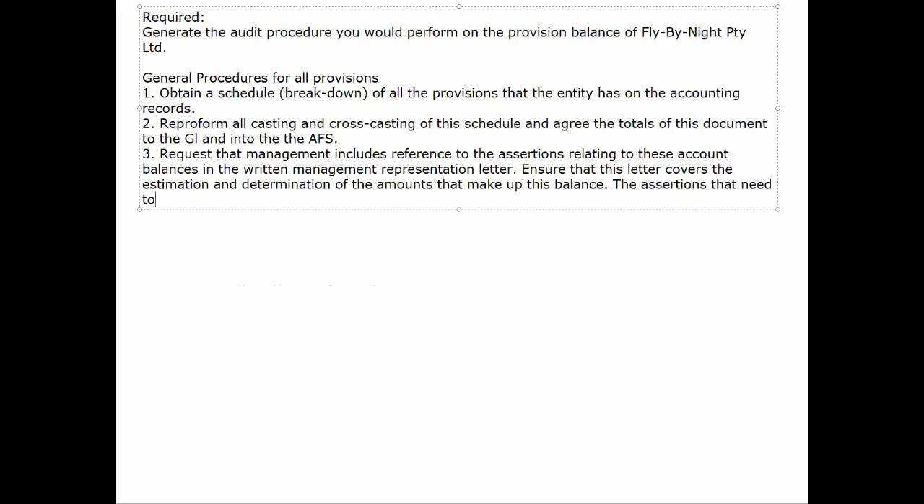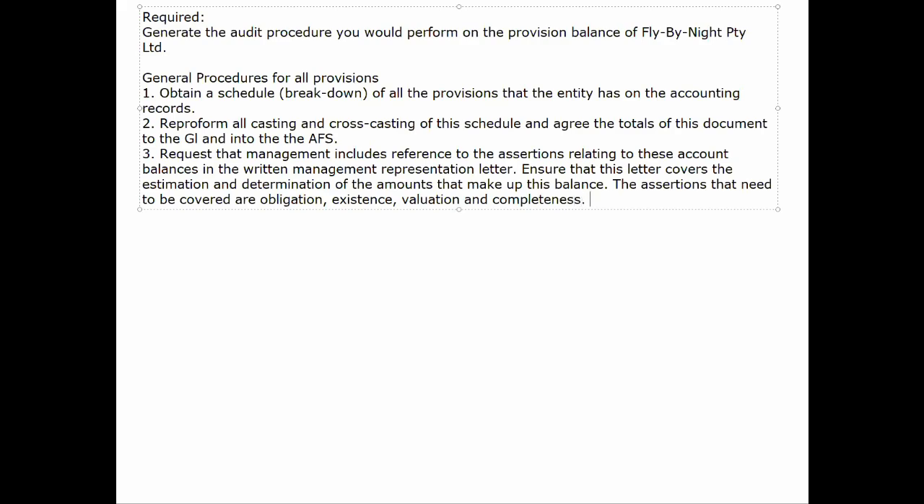Now let me just take a few seconds while we're talking about management rep letters and explain one of the main problems that I notice when marking scripts. Students don't apply themselves to the management rep letter. They often would just write down, obtain a management rep letter. That is wrong, because you are not indicating what assertion the management rep letter needs to cover. And you will see here in the example that we have on the screen that it needs to be clearly indicated the assertions that we're trying to cover.